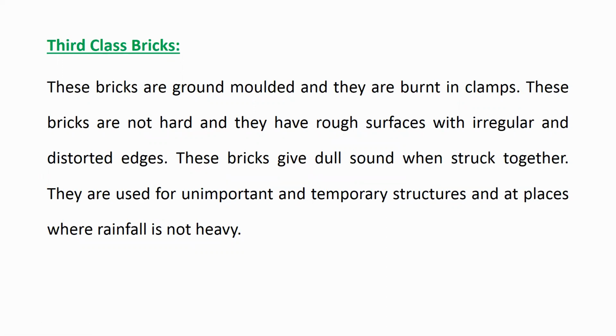If you use this type of brick where the rainfall is heavy, then what will happen? These bricks will absorb the water from the rain, from the exterior of the wall. Then that water will percolate through the brick, and it will be visible on the inside surface of the wall. That means from inside the room also, you can see that the wall is wet.